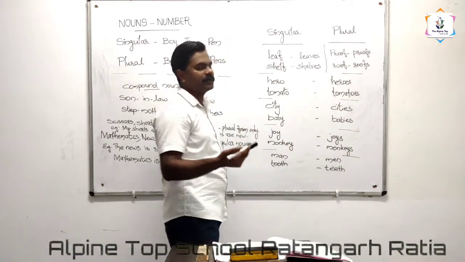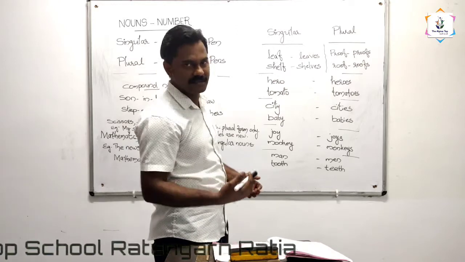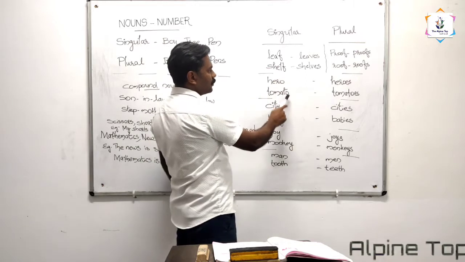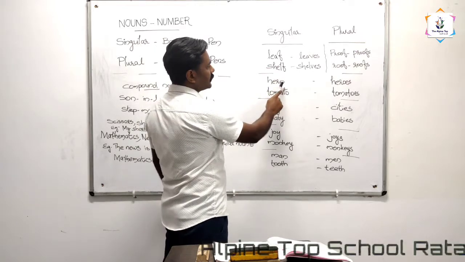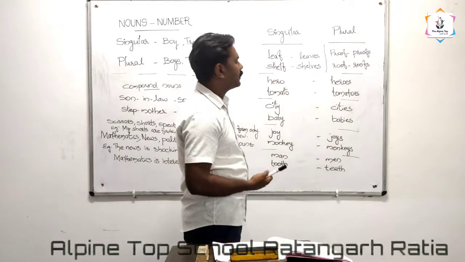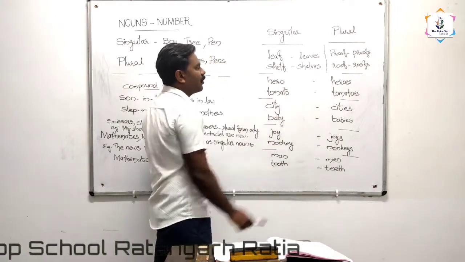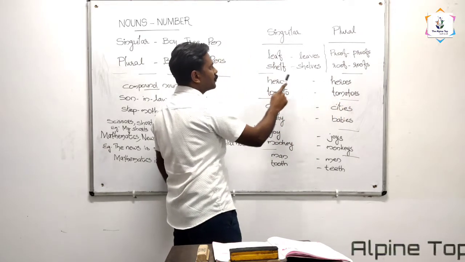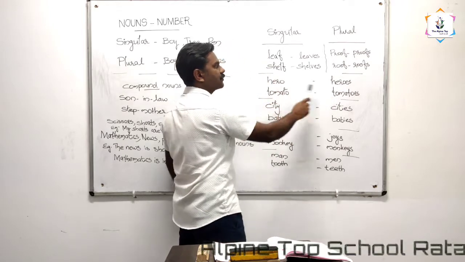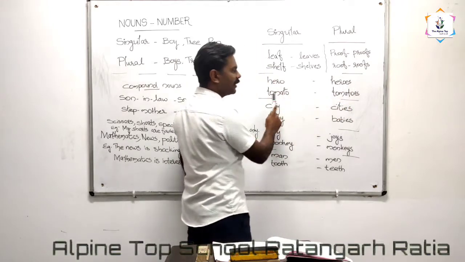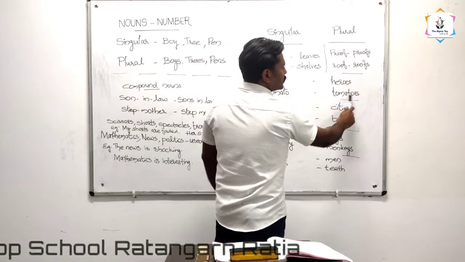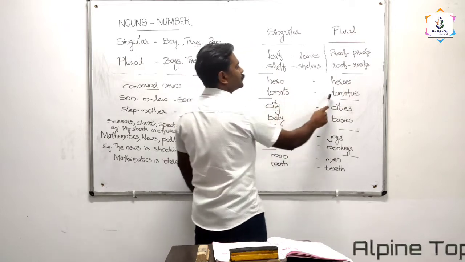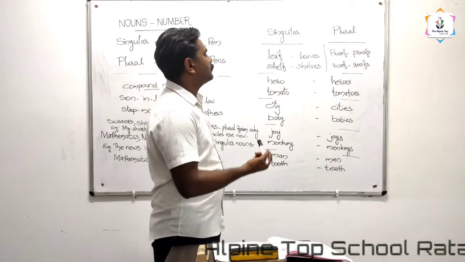So that's why I told you there is no fixed rule for that. We need to practice it. Other examples are hero and tomato. In these two cases the last letter is O. Generally if any word ends with the letter O, we just add ES to the singular noun to make the plural form. Hero plus ES, heroes, and tomato plus ES, tomatoes. So hero is singular and heroes plural, tomato singular, tomatoes plural.